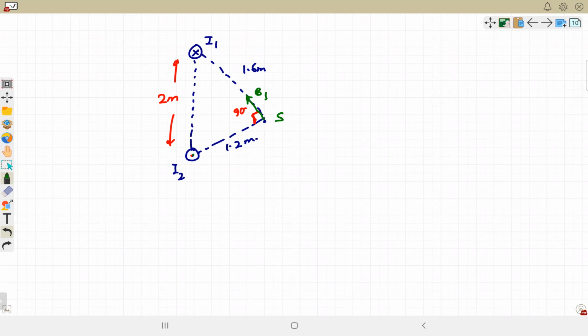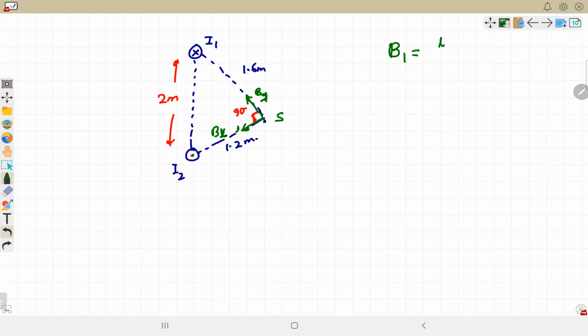Similarly for I1, thumb downward along the current, fingers toward the point S, perpendicular to it, so that is B2. B1 and B2 are the two magnetic fields produced by these two wires. Sorry, the other way around: this is B1, the upper one is B2.